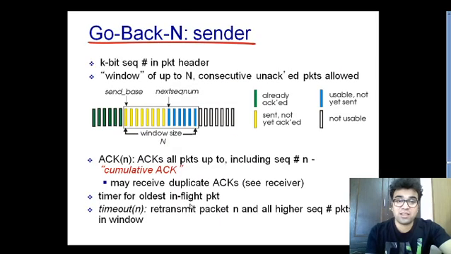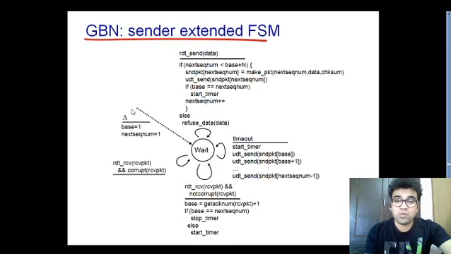Let's understand this with this particular sending side diagram. Once you receive the acknowledgement of this particular packet, then you need to change this base to the next packet. And how will you change it? You can see over here, get the acknowledgement number from the acknowledgement you have received, plus 1.